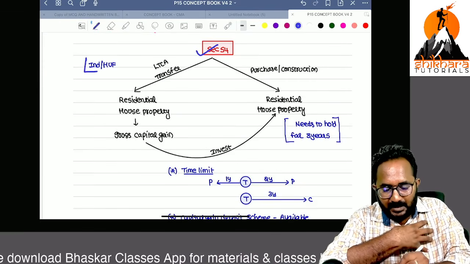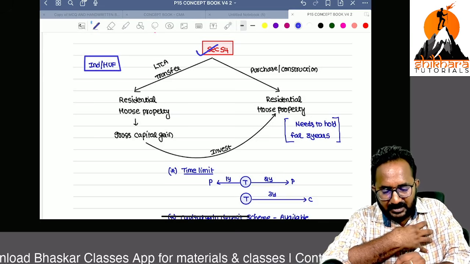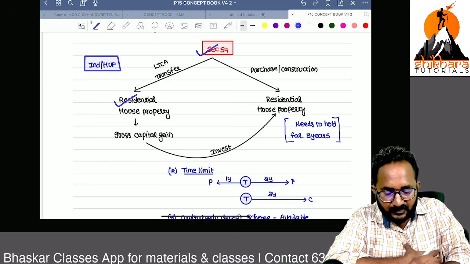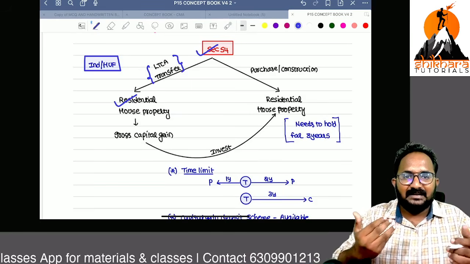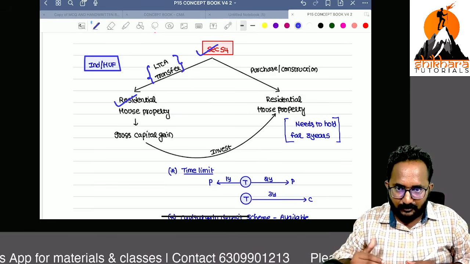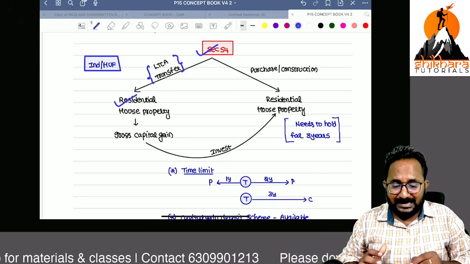This is applicable for individual or HUF only. I will tell you the reason: here the transferred asset is a long-term capital asset, a residential house property. Normally, a residential house property can be held by an individual or HUF only. So definitely you have to calculate the capital gain.